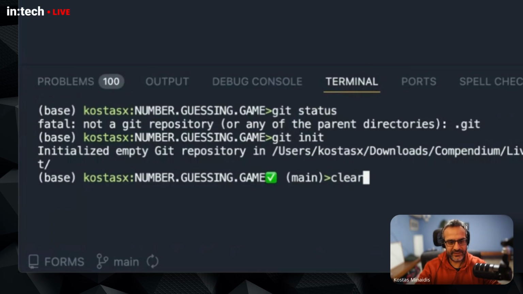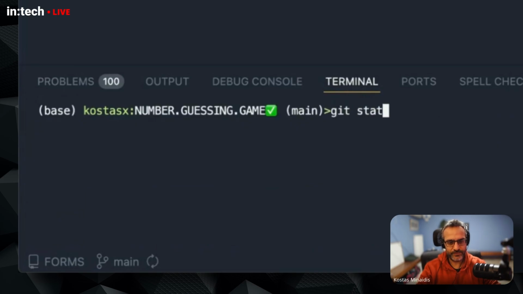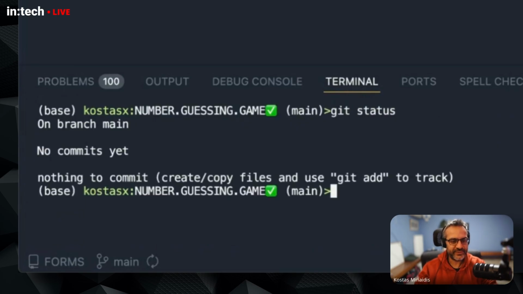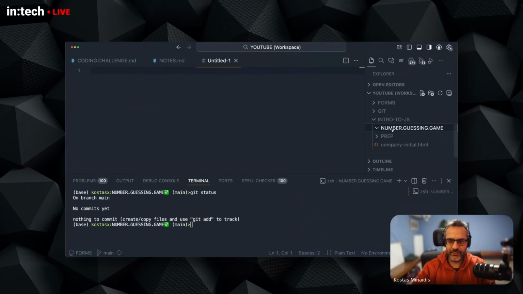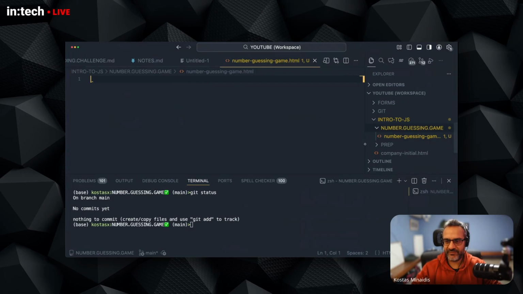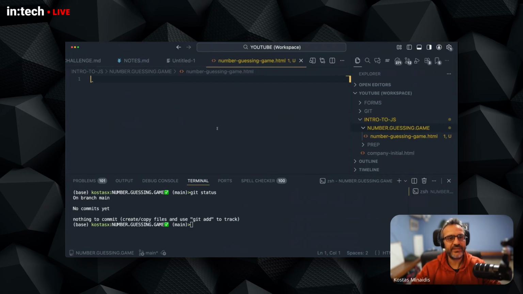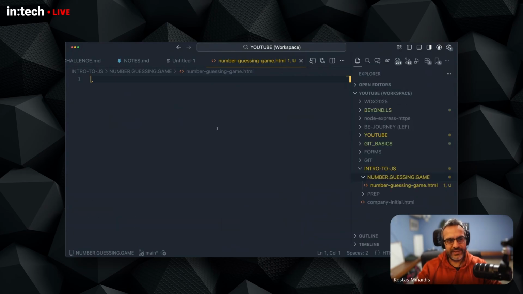So if I clear now and I do a git status, you will see that right now I'm inside a repository. This is a special folder now. I'm going to create a single file for this project, let's say guessing game HTML. I'm going to build an HTML file that will be the basis of my web page that will contain the game. I'm going to quickly create a basic HTML5 boilerplate.